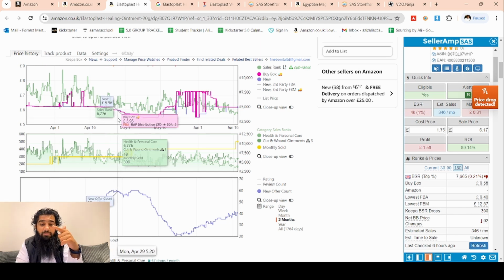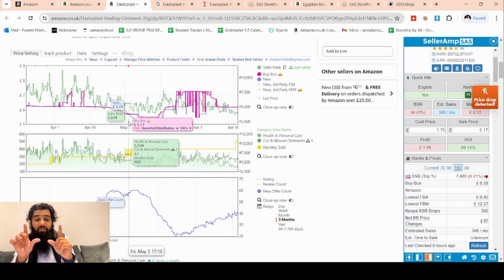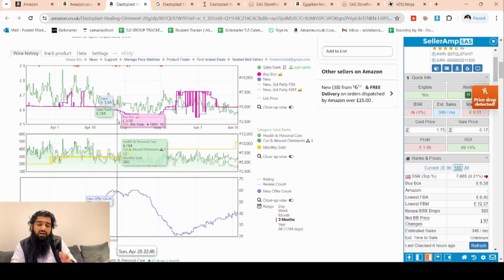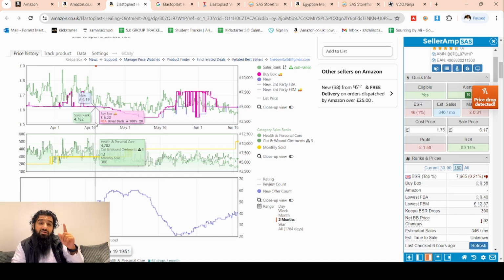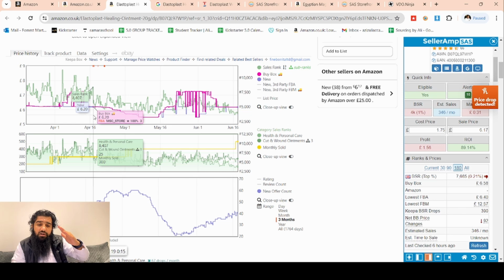Then around April, when the number of sellers was the highest so far in three months, due to this much intense competition, some of the sellers started dropping prices. As you can see, the number of sellers had gone up and then the prices started coming down. But note here that the number of sellers had started increasing well before, but prices had remained stable. So look around this period. In this period, the number of sellers had started increasing already, but yet the prices remained stable.